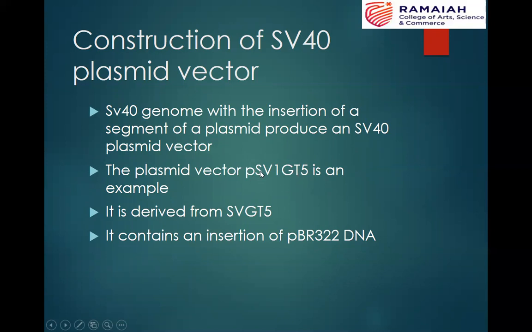The name is given as pSV1GT5 because it is derived from the previously explained vector, that is the SVGT5 vector. And the segment of plasmid introduced in this vector is the pBR322 DNA fragment, in order to produce this SV40 plasmid vector.